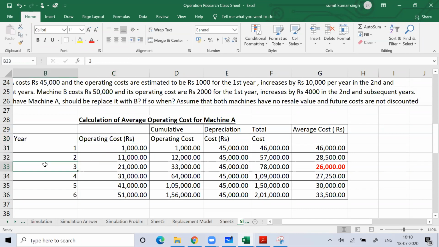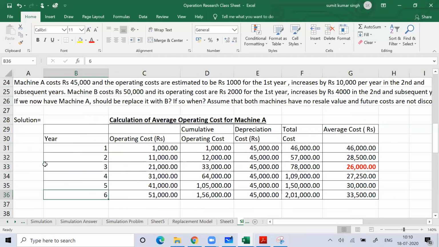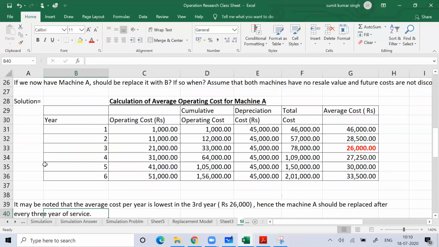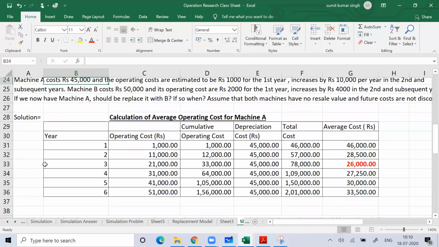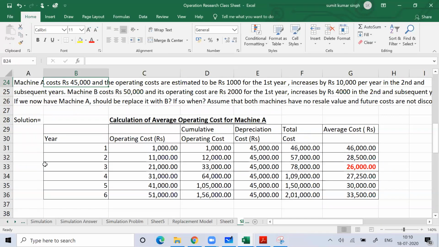Then many people are thinking why the sir has taken 6 years. You can take as many years as you want. That is not important for us to consider, because the useful life of the asset is not mentioned. What is given is that the machine costs you 45,000 rupees, and when you use that machine, the first year it costs you 1,000 rupees, and then year on year your operating cost, or maintenance cost, or running cost, is increasing by 10,000 every year.